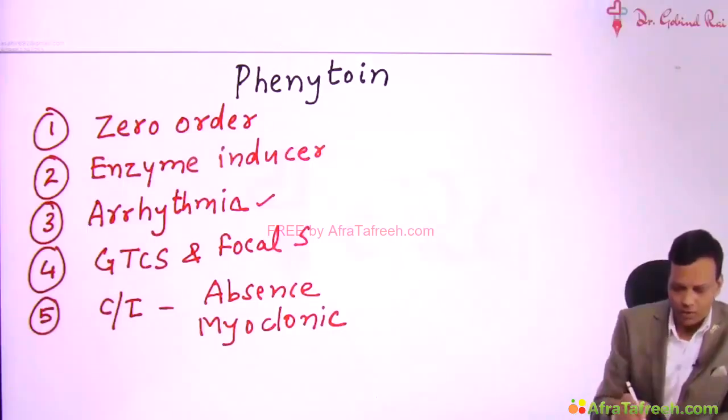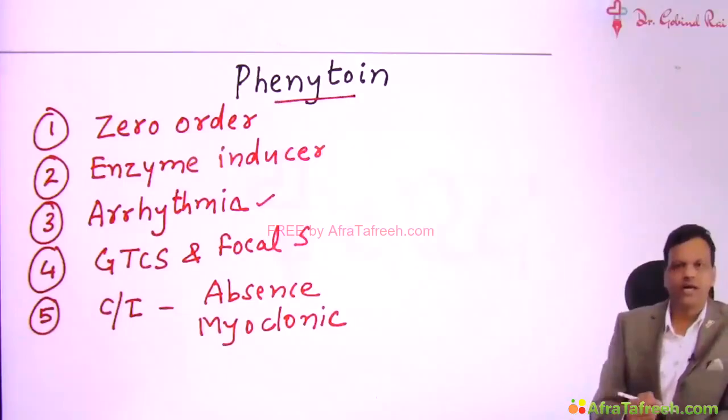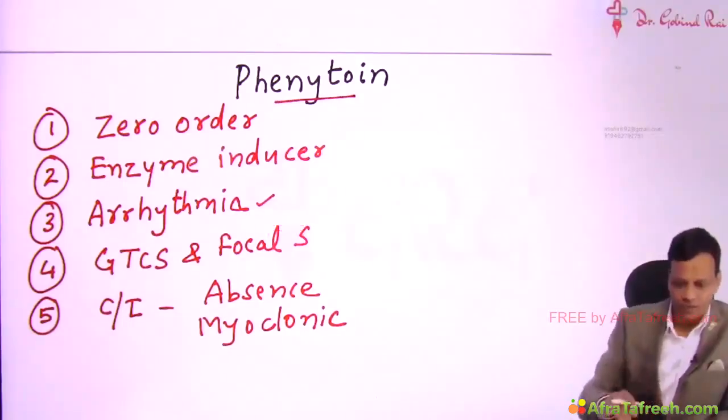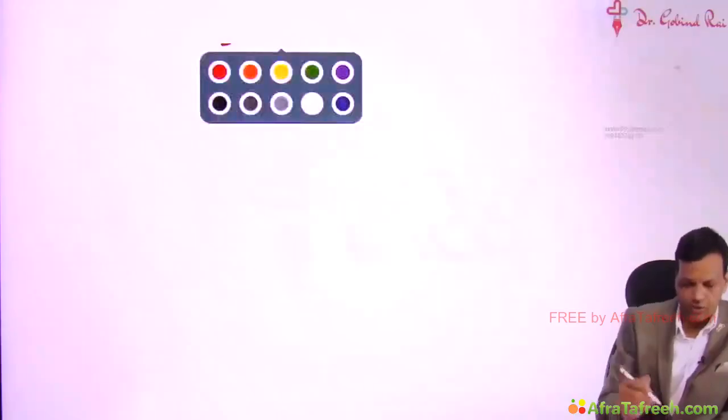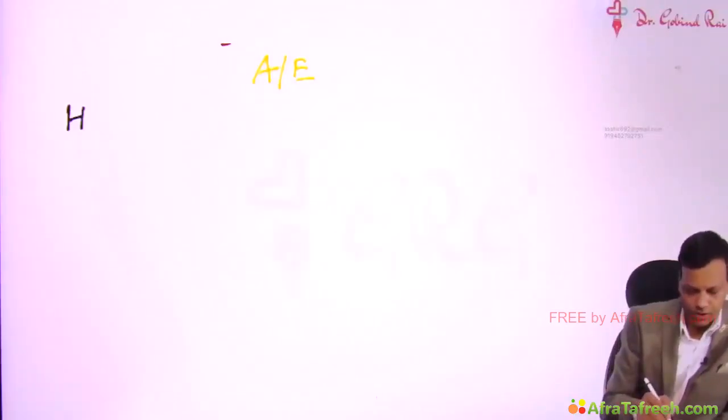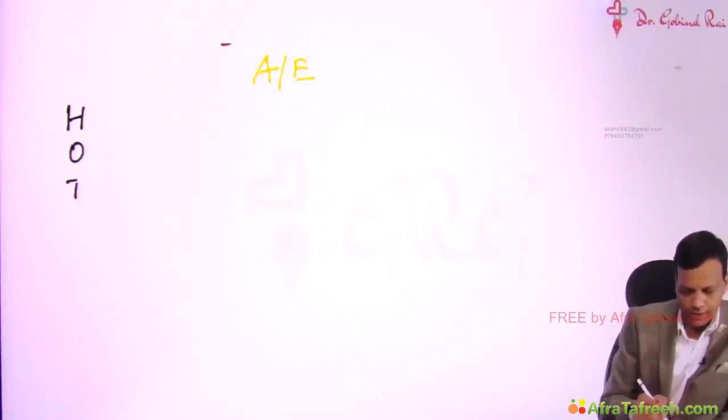But it is important to remember that phenytoin has many adverse effects, and very commonly these are asked in the exams. What are the adverse effects of phenytoin? You can remember them from the mnemonic HOT MALIKA.